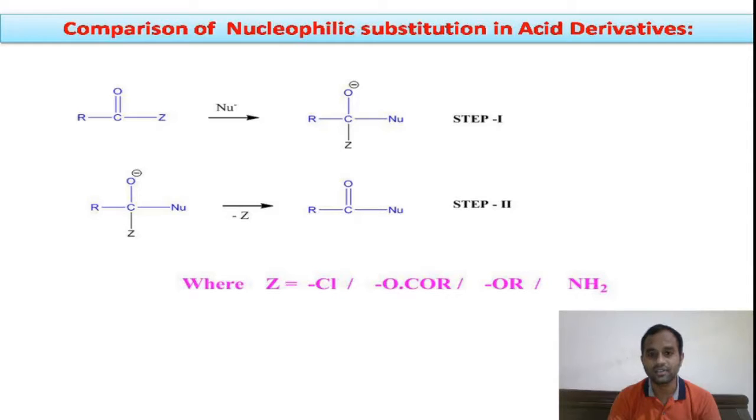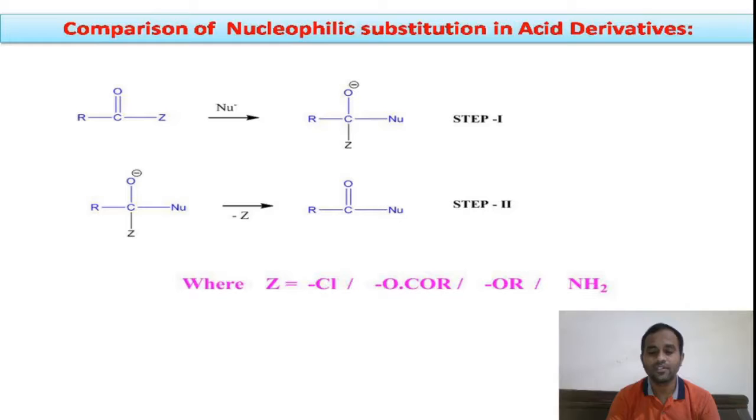This is an addition step. The first step involves addition of the nucleophile, and in the second step what happens? There is an elimination of the already present nucleophile, that is Z, to get our new product, right? So in this way, nucleophilic substitution in acid derivatives involves two steps. The first step involves addition of the new nucleophile. The second step involves removal or elimination of the old nucleophile, right?